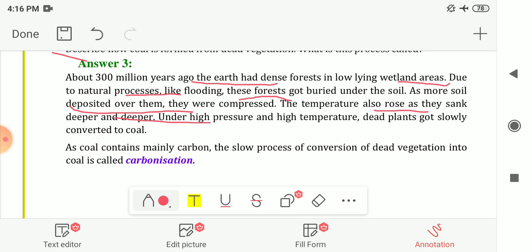Under high pressure and high temperature, these dead plants slowly got converted to coal. So this is how coal is formed. Coal contains mainly carbon, and the slow process of conversion of dead vegetation into coal is called the carbonization process, as it contains mainly carbon.